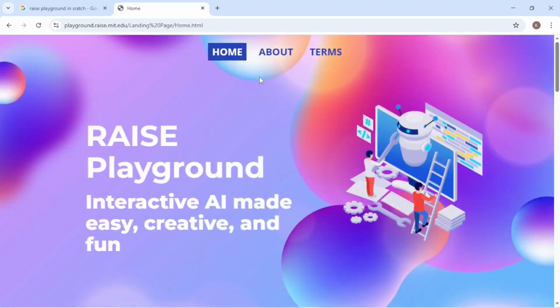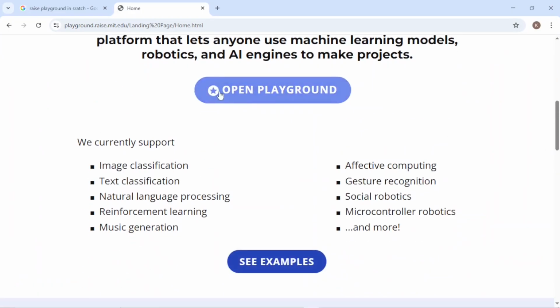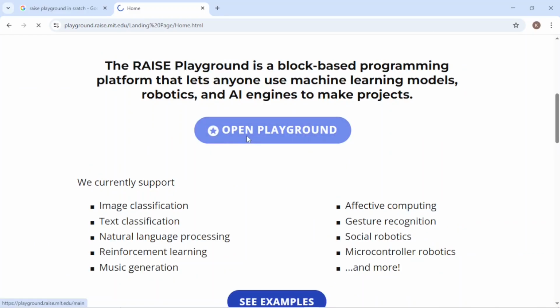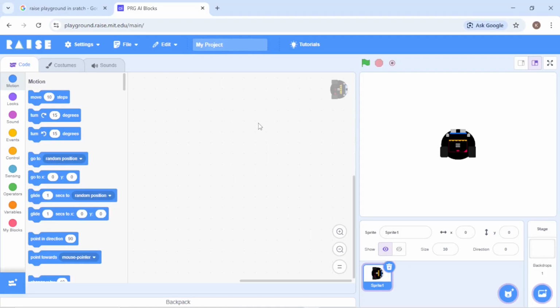So go to home and here scroll down. You can see there is an option Open Playground. Just click on it. And now you can see this is our Raise Playground in Scratch. Here you can see it completely looks the same as the Scratch 3.0 platform, right? You can see all the options, coding, costume, sound, everything is the same.